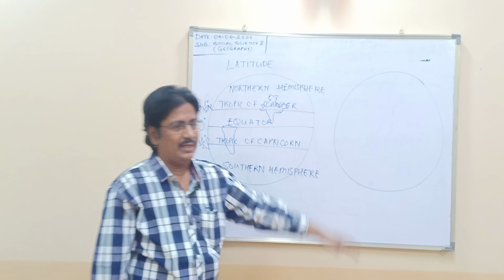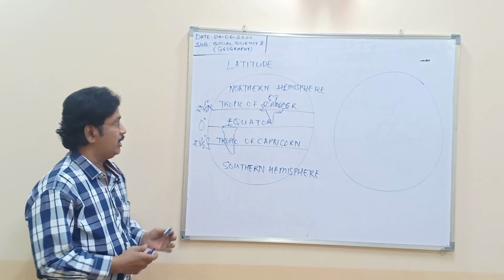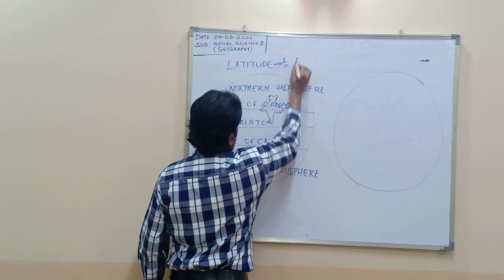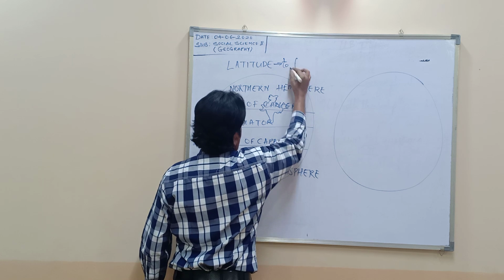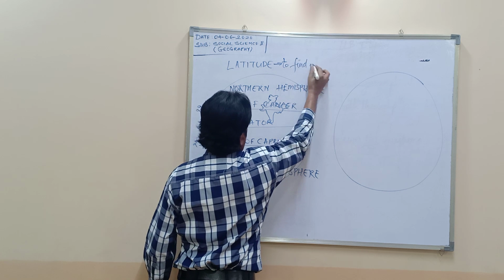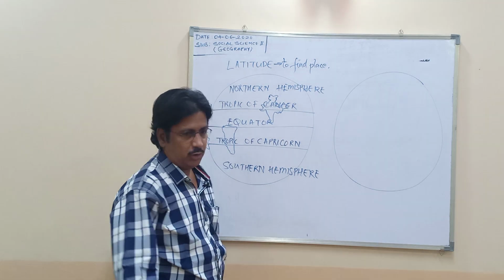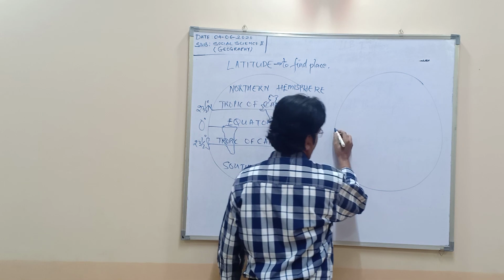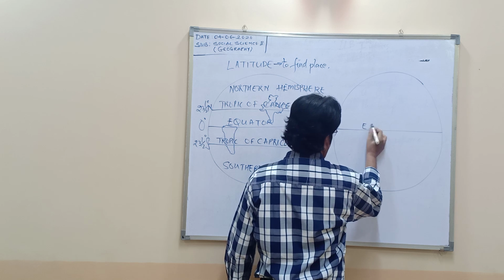We move on to the latitudes. How can we calculate? Latitudes are used to find a place on the earth. Now, how many latitudes are there? You have a 0-degree line, that's the equator.